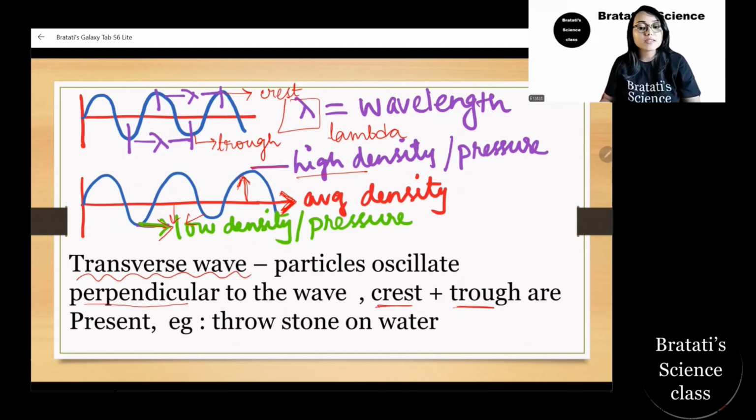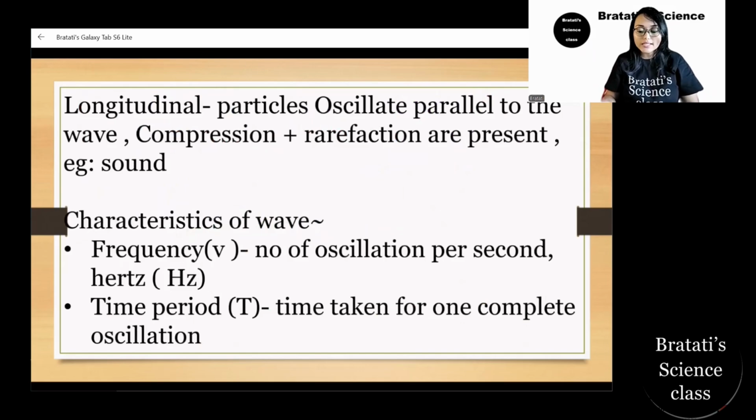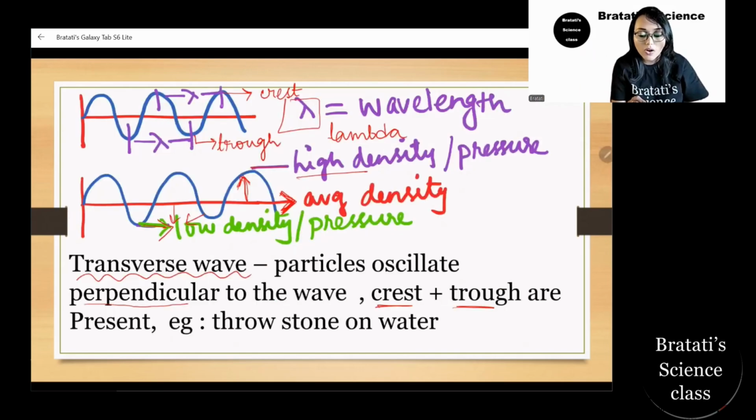Now, where can we see this? When you throw a stone into a clean, calm, quiet water body, we create a disturbance in the water, isn't it? And there we see the water particles moving up and down, and that is a transverse wave, where up is the crest and down is the trough. So the hill areas are called the crest, and the valleys are called the trough. Okay.